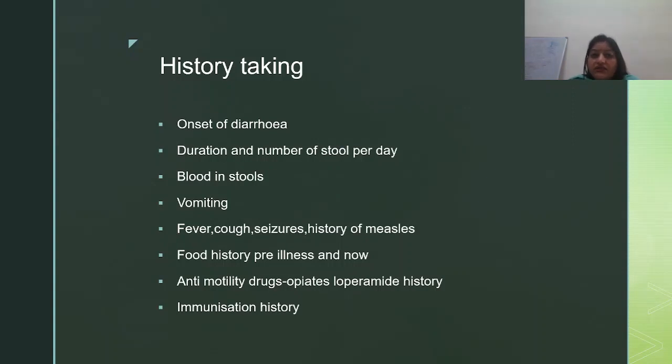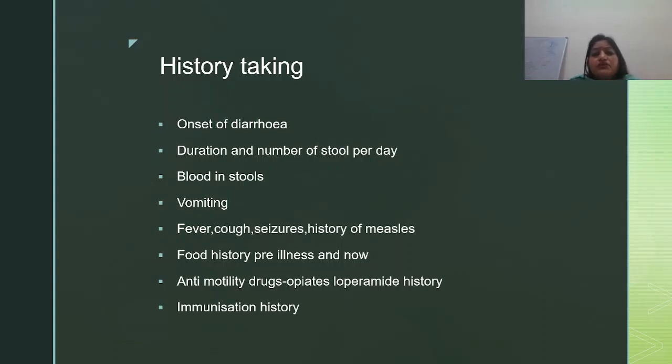Seizures, that is, the child is having convulsions. It may be because of some viral encephalitis associated with diarrhea, viral illness, or it may be a complication of diarrhea, that is electrolyte imbalance. There may be meningitis, encephalitis associated. So it can be a cause per se, or it can be a complication of diarrhea. Electrolyte imbalance, dehydration, hyponatremia, all these can cause seizures, acid base imbalances.